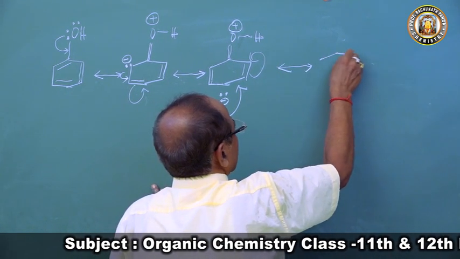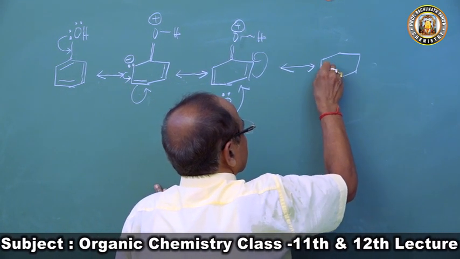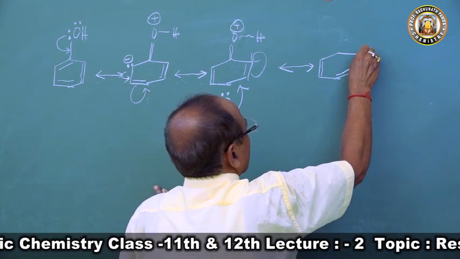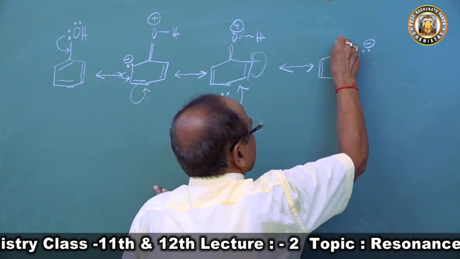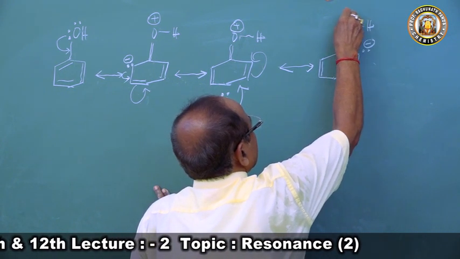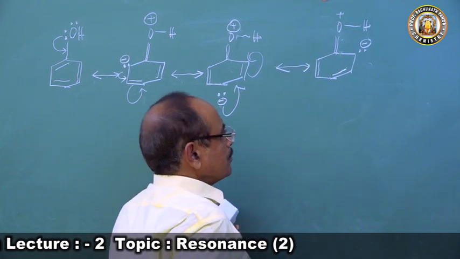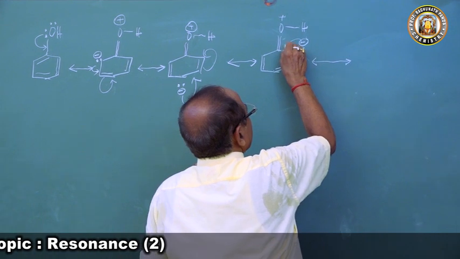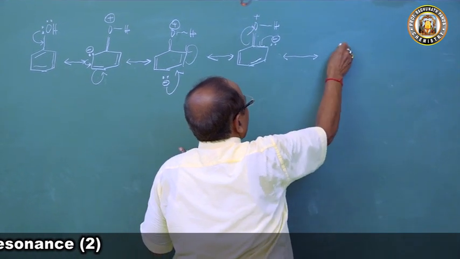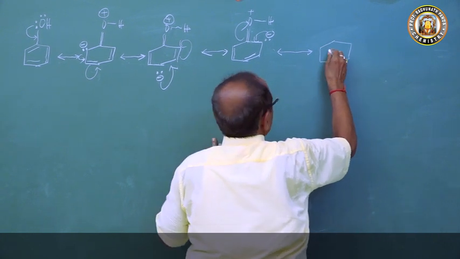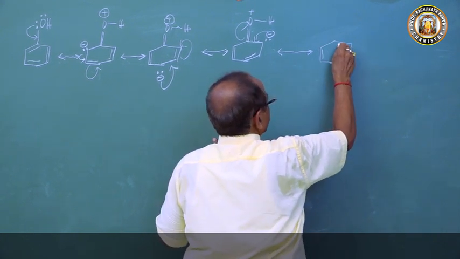We get another structure for phenol, with a double bond and a lone pair of electrons here, and the oxygen atom has a positive charge. Then this again gets delocalized, and we get back a Kekulé structure for phenol, where the bonds have changed their position.